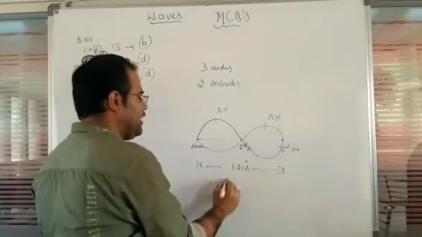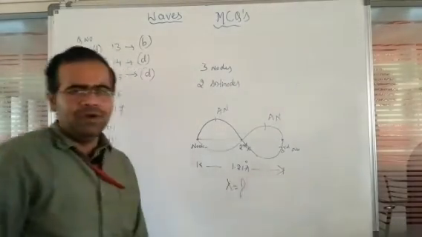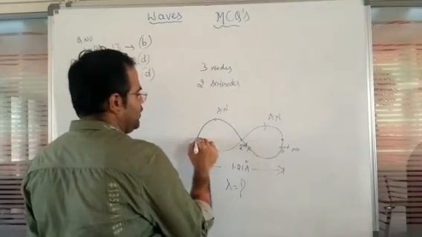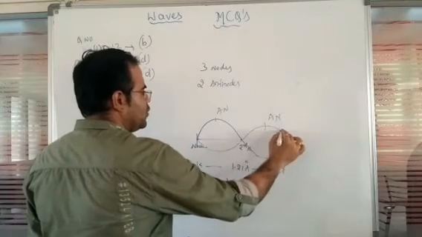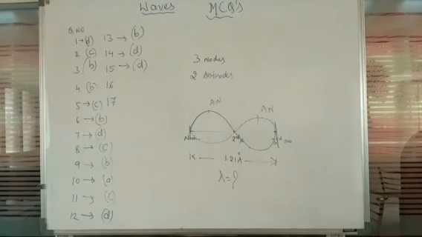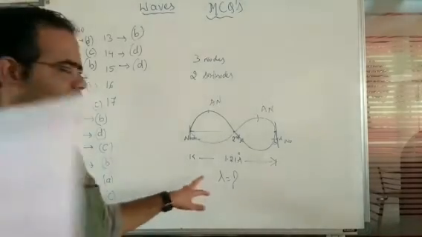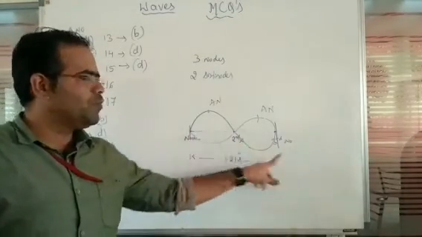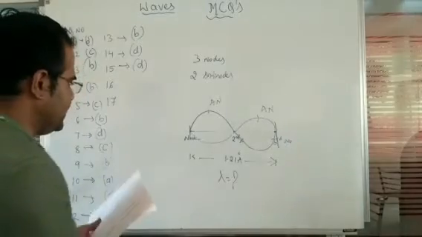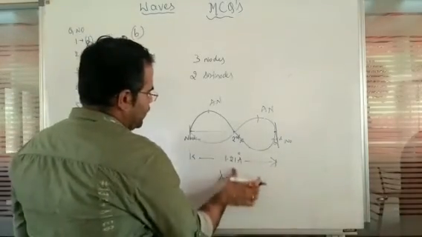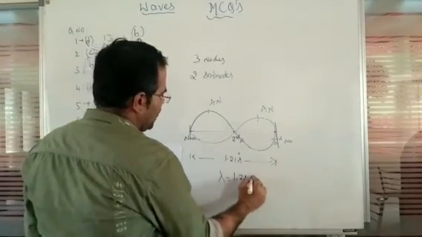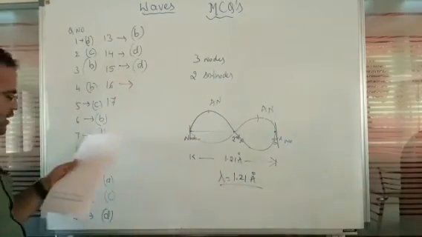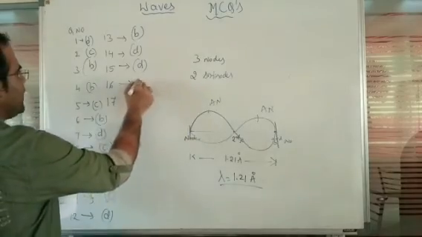So we have to identify the wavelength. Remember, wavelength means one complete wave. So the wavelength is the distance between node point to node point here. That's the reason the wavelength is 1.21 angstrom only. There is no change in the wavelength. So for question number 16, we have the option A.